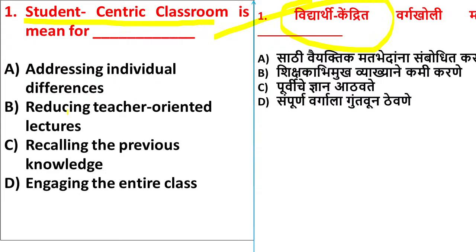Option B, reducing teacher-oriented lectures, means the teacher is going to reduce his burden. Option C, recalling the previous knowledge, means the teacher recalls previous knowledge from the students. Option D says engaging the entire class is known as student-centric classroom. So which is the right answer here? All are saying D.